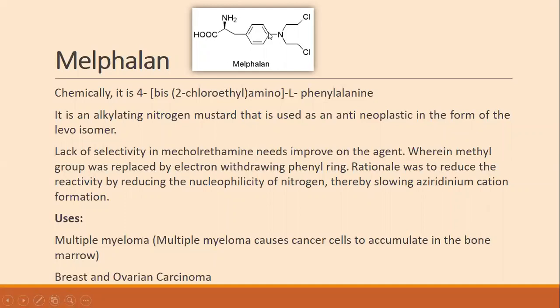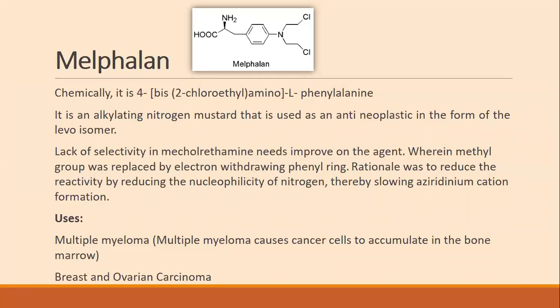In the previous one, nitrogen is connected to heterocyclic ring. In the present structure, nitrogen is connected to benzene ring. More specifically, we can say it is connected to phenylalanine. So this melphalan is an alkylating nitrogen mustard that is used as an antineoplastic in the form of leuoisomer.